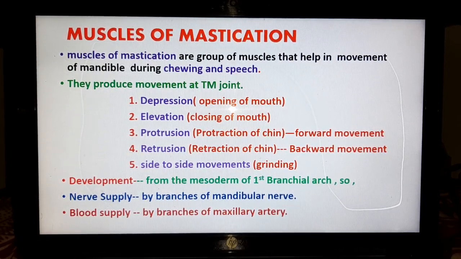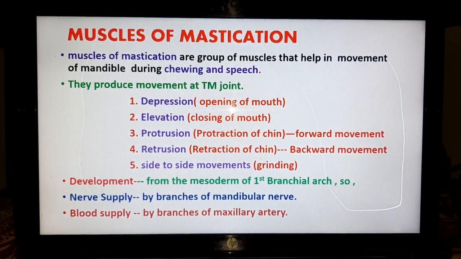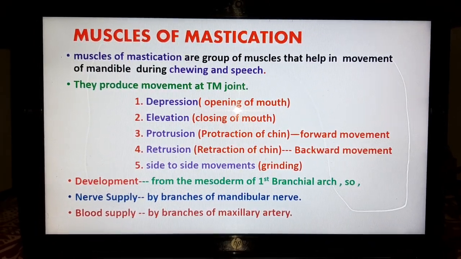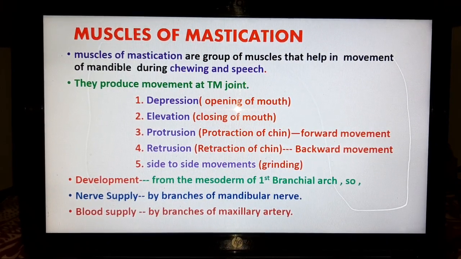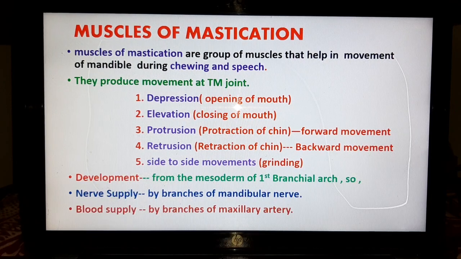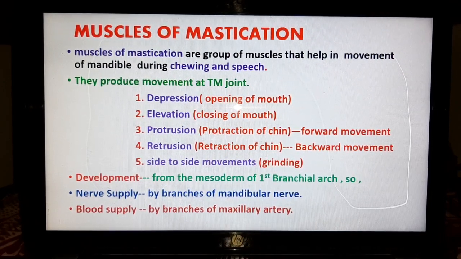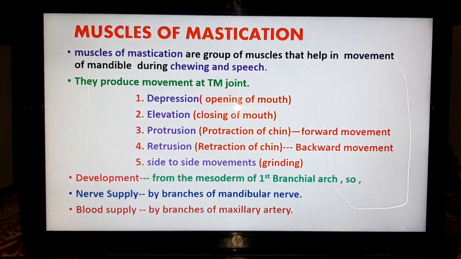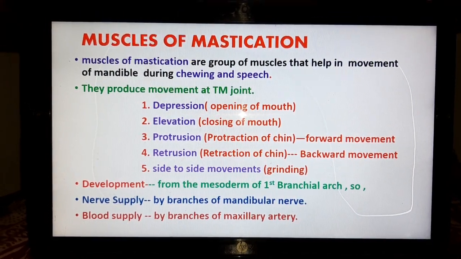Second is elevation of the mandible, that is closing of mouth, in which mandible moves upwards. Third one is protrusion or protraction of chin, in which there is forward movement of lower jaw or mandible. Fourth one is retrusion, that is retraction of chin. It is backward movement of lower jaw or mandible. Fifth one is side to side movements, that is grinding movement.